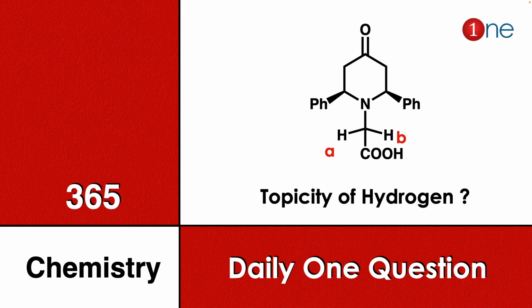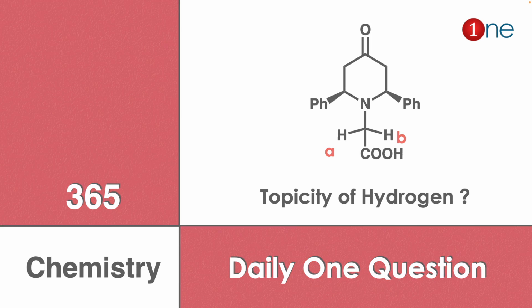Daily one question for you. Here a piperidine ring is given. You have a phenyl carbonyl attachment and you have an N substitution, which has the possibility of topicity. You have to find whether the two hydrogens are diastereotopic, enantiotopic, or homotopic. Basically, you have to find the topicity.